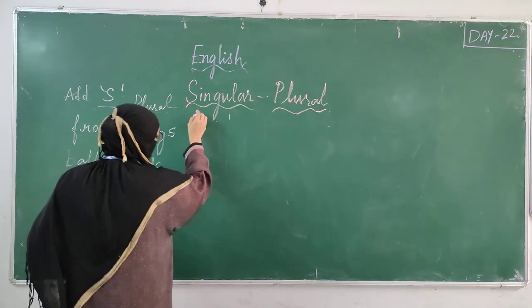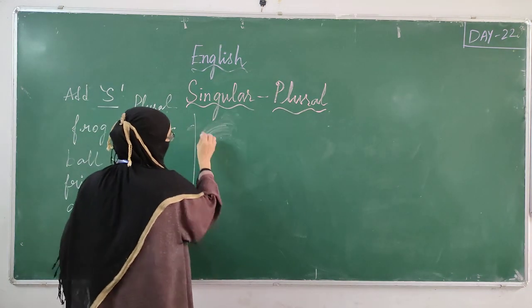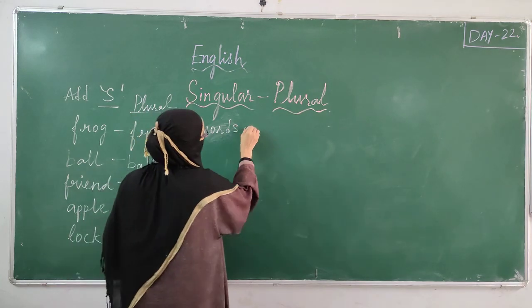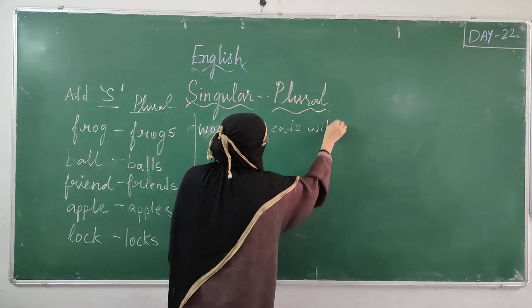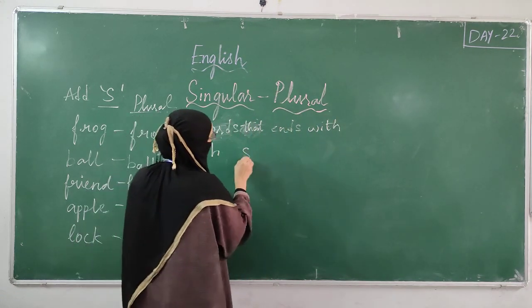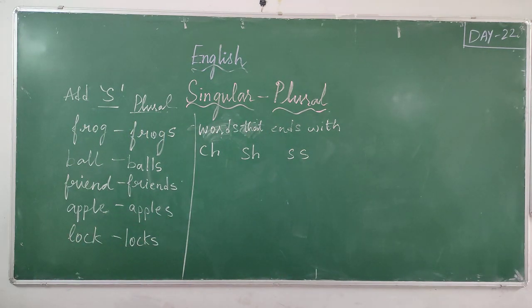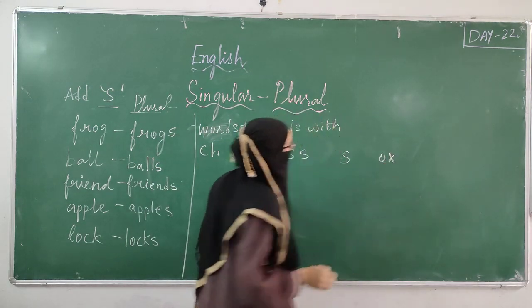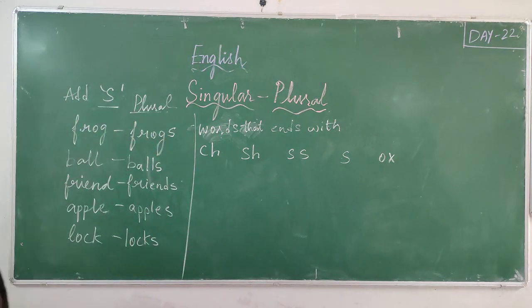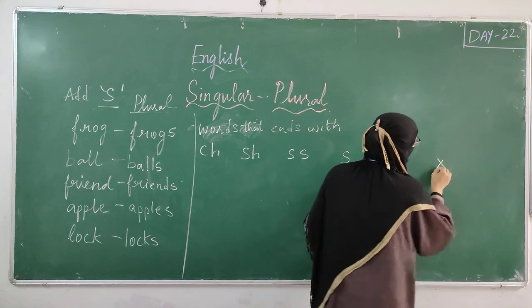Now, some words which end with CH, listen: CH, SH, SS, S, OX. Here O and here X.